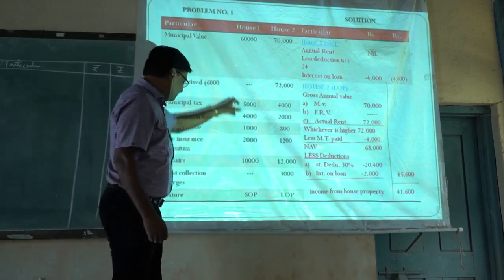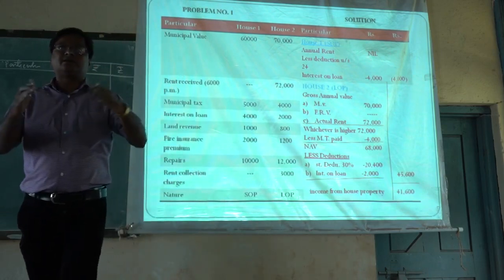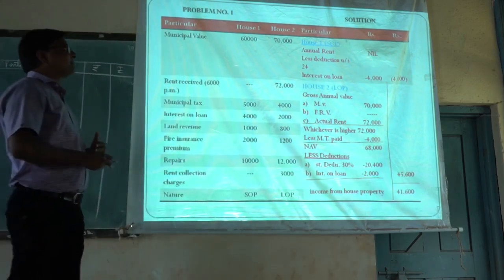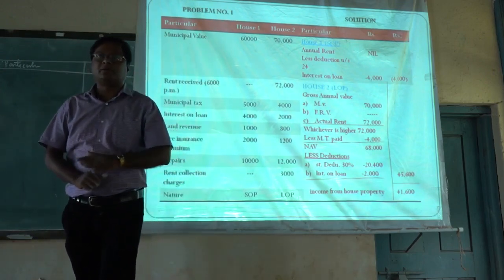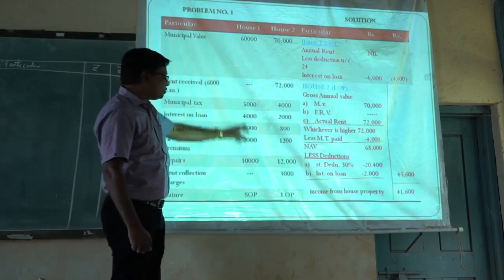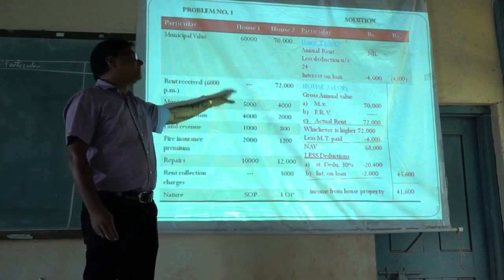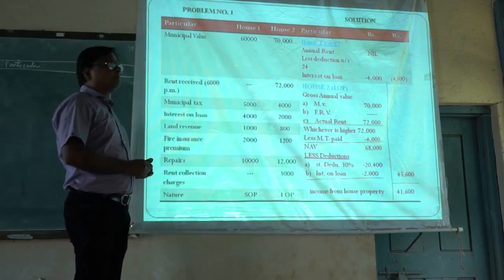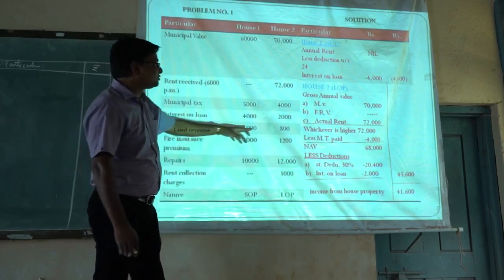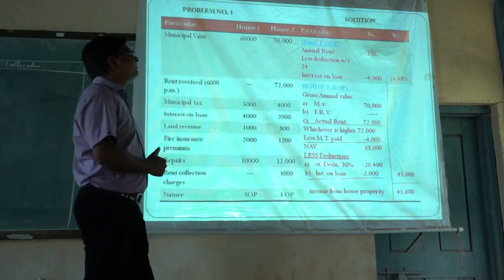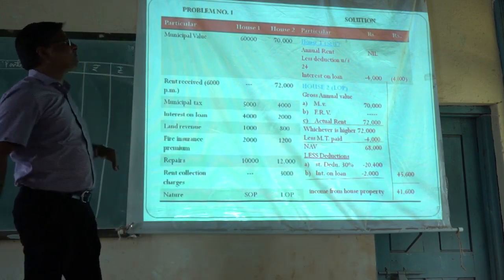For house 1, the nature of this property is given as SOP, and we have already studied the nature or types of house properties. There are 3 types: SOP property, LOP property, and deemed LOP property. The first house is SOP. SOP means self-occupied property. Means house 1 is occupied by the owner for his own residential purpose. And house 2 is LOP, that is let out property. Means it is provided to the tenant on rental basis. So the nature of accommodation of the first house is SOP and the second house is LOP.